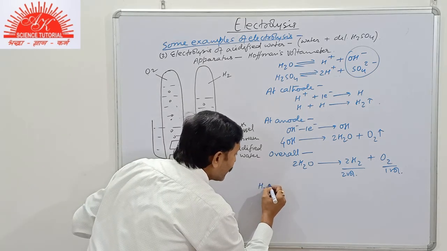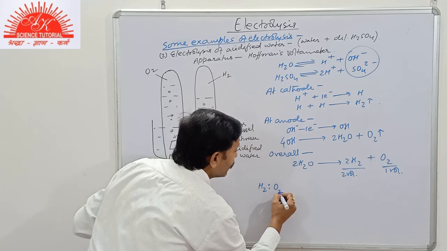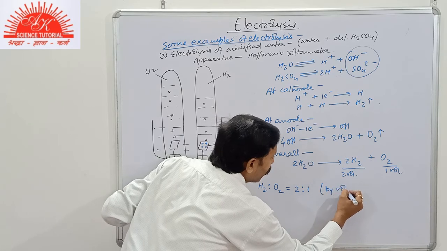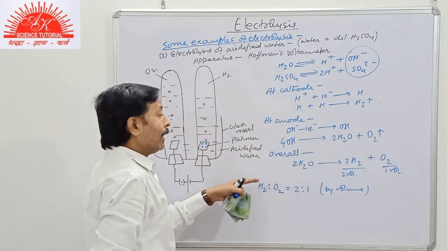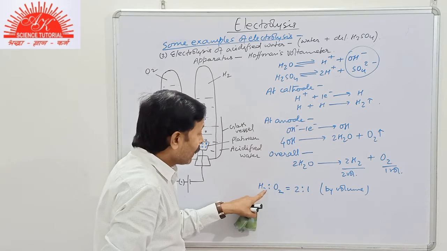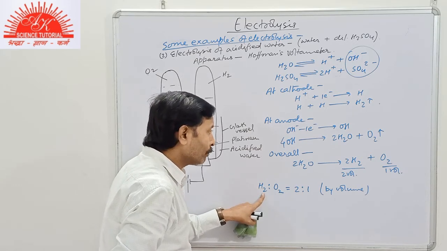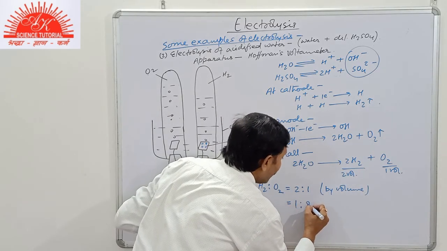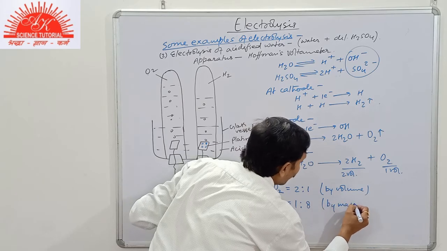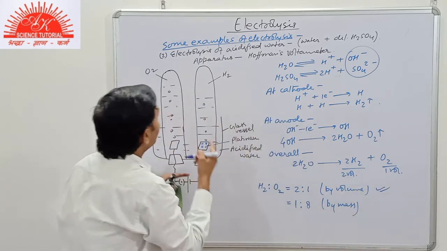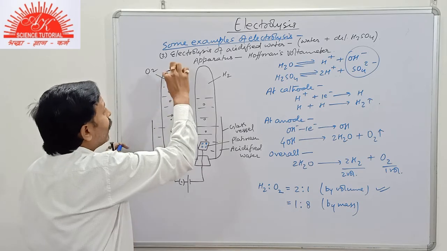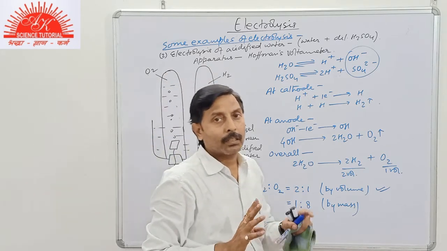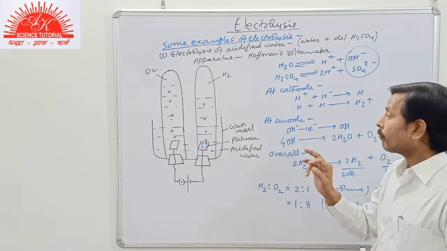So the products are hydrogen H2 and oxygen, that is 2H2 to O2, but you should write here by volume, because if you take their mass, then the 2H2 is 4 gram and here 32 gram, that is 1:8 by mass. Just we take by volume. This is why we see that since 1 volume of oxygen is released, there is 2 volume of hydrogen gas released. Clear, student?